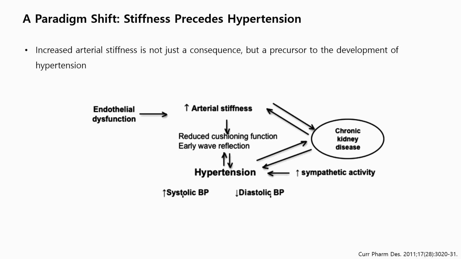However, recent accumulating evidence suggests that stiffness can precede hypertension. And experimental and clinical studies now point toward arterial stiffening as a causative factor, not merely a consequence, like this.